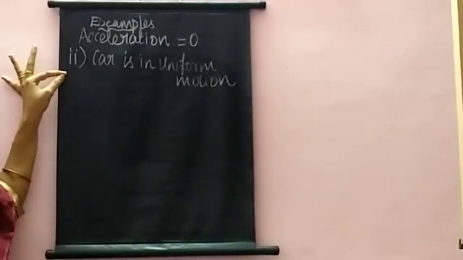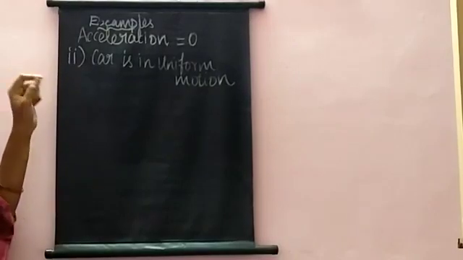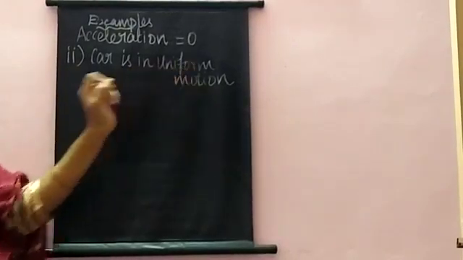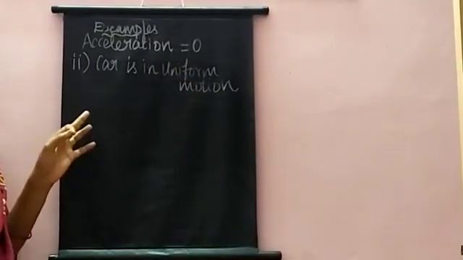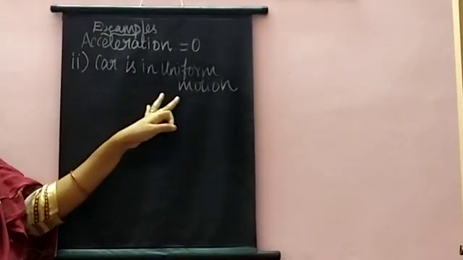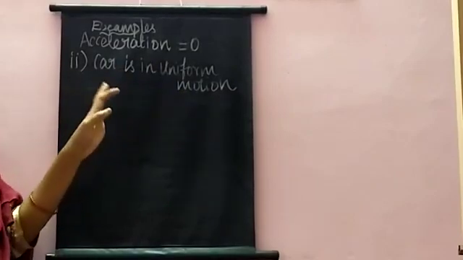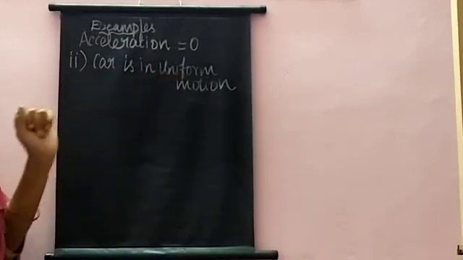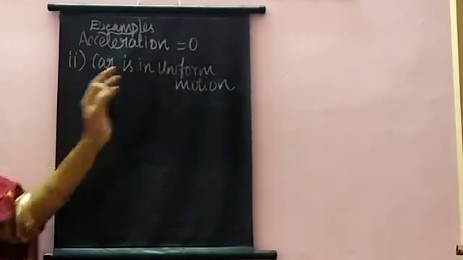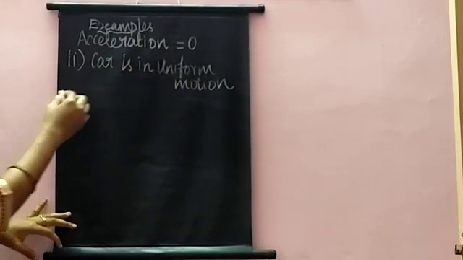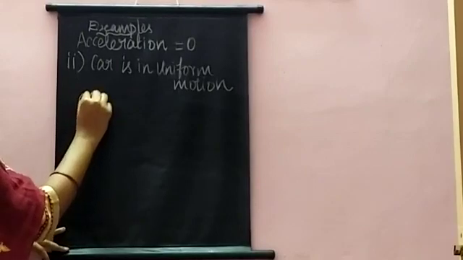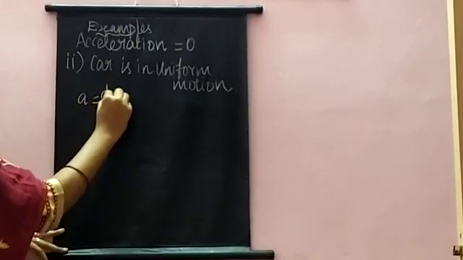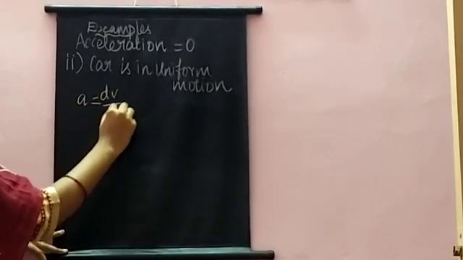Let's see the second example. If the car is in uniform motion, we know what uniform motion is. A body is said to be in uniform motion if it covers equal distance in equal time intervals. So what is acceleration? Acceleration is nothing but change of velocity, dv by dt.